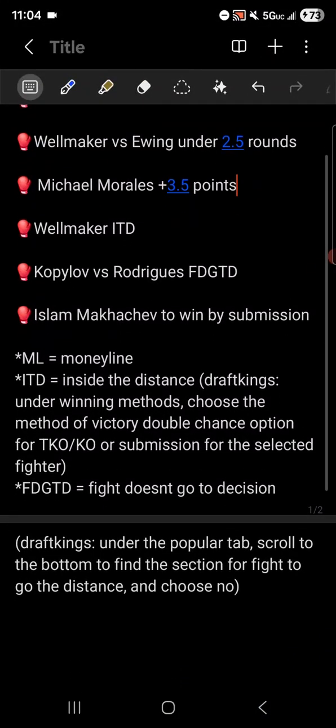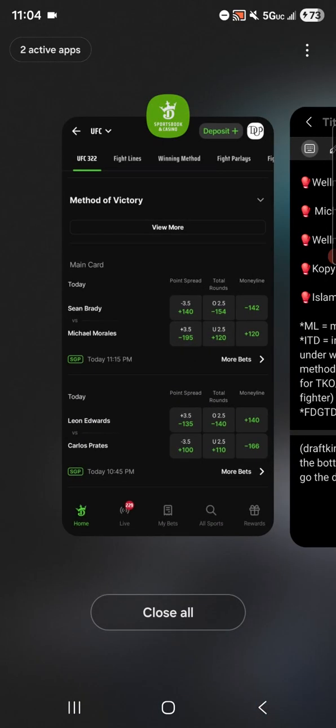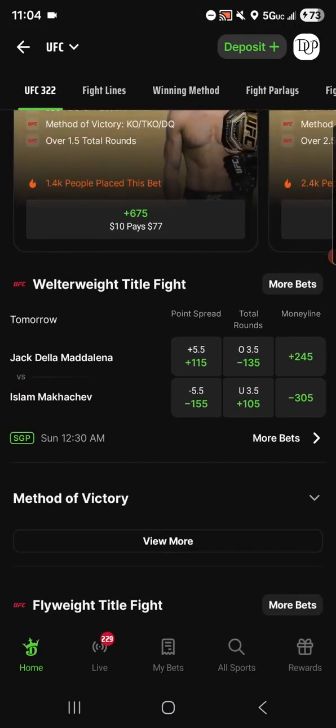So let's move down to the next one. We got Wellmaker ITD. What is ITD? ITD stands for inside the distance. Again, I just like to use that acronym because I don't want to keep typing all of those words over and over in the group. I'll be honest, I'm being a little lazy.